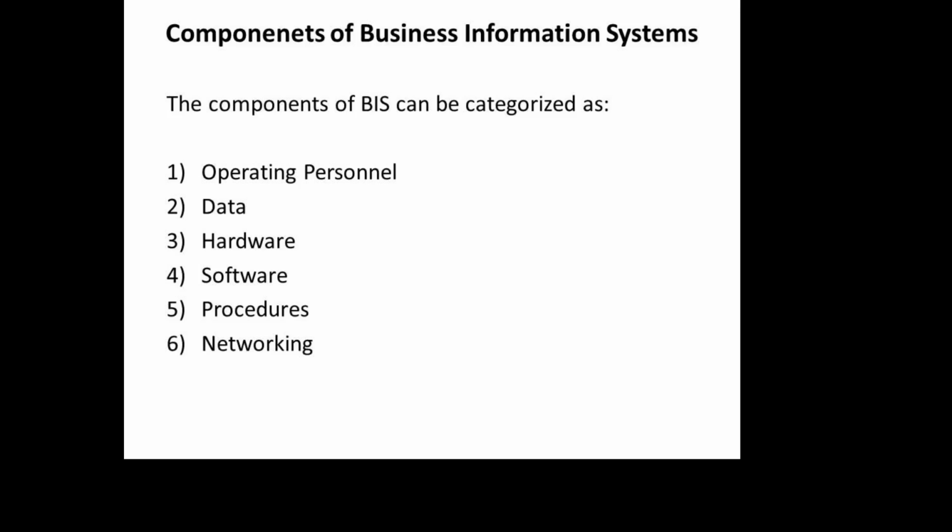The last category of people involved in operating personnel are the final, ultimate users. Ultimate users are the customers or consumers who are going to operate it. They are the operating part of the information system.